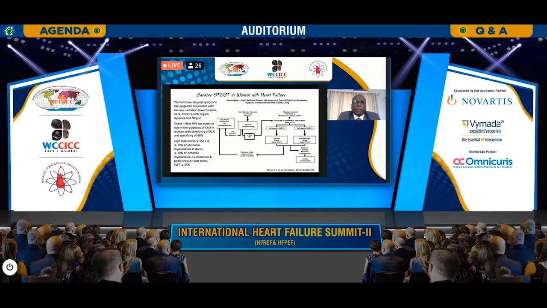There are certain special situations, especially women with heart failure. The WISE study, the women's study, and so many studies have come up which say that women have atypical symptoms: epigastric discomfort, nausea, radiating pain, all these things will be there. And there are high-risk markers for stress cardiac SPECT: when the summed stress score is greater than 8, when there is abnormal myocardium greater than 10%, and there's LV dilatation, or despite peak stress, the LV ejection fraction remains less than 45%. And this is the algorithm by which we can work up a woman with suspected